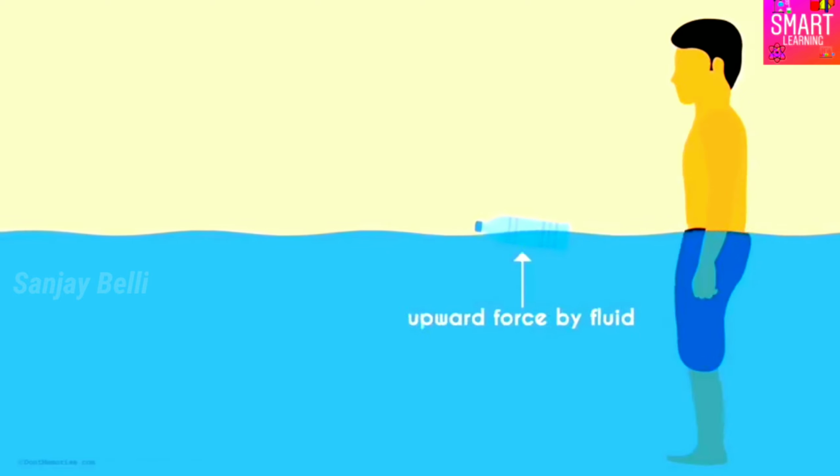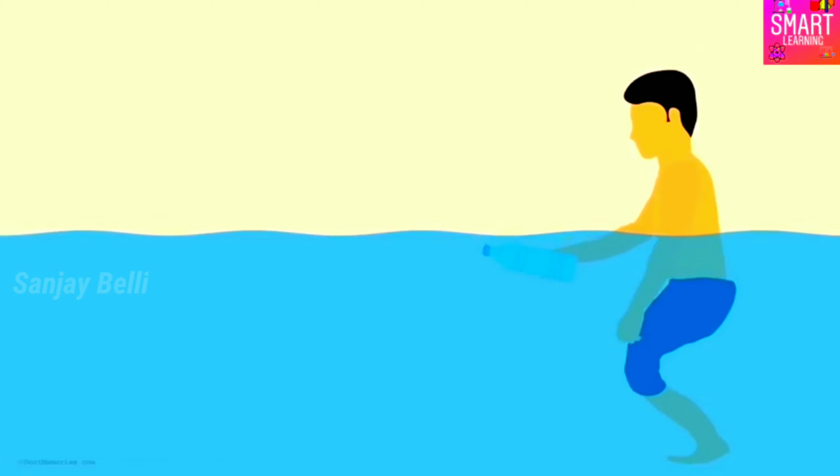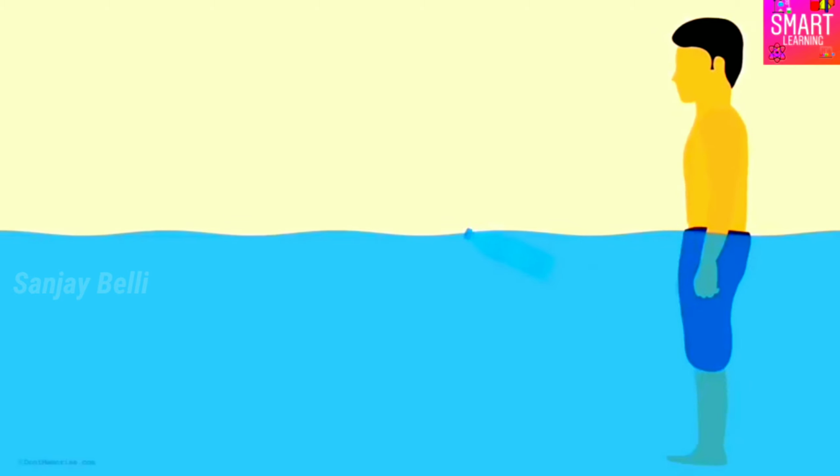Now hold the bottle and push it inside the fluid. You notice that the bottle is also exerting an upward force on your hand. If you leave the bottle, you will see that the bottle will come up to the surface on its own. I think you can guess why.